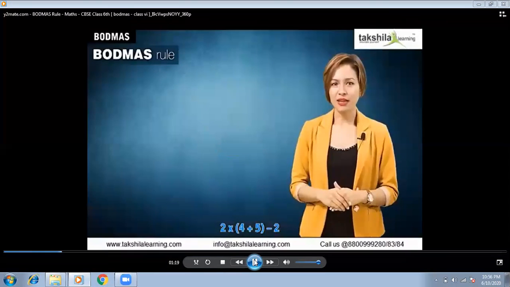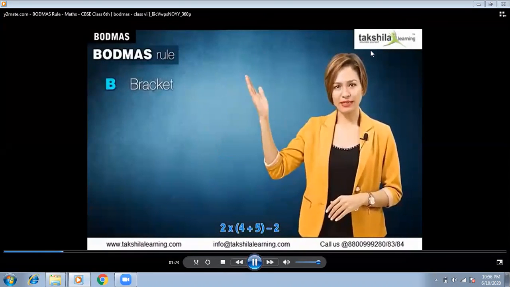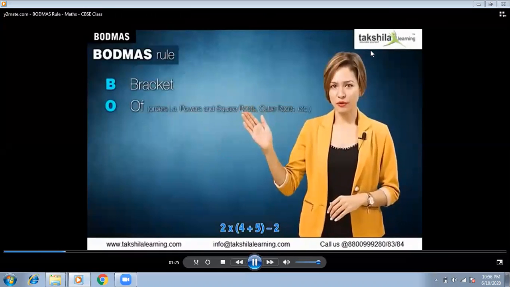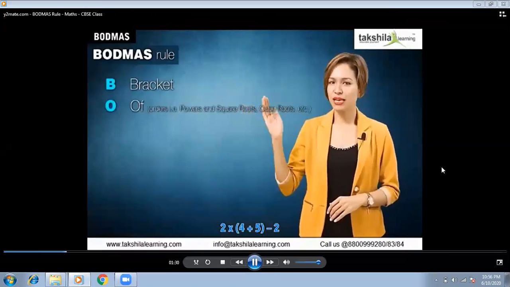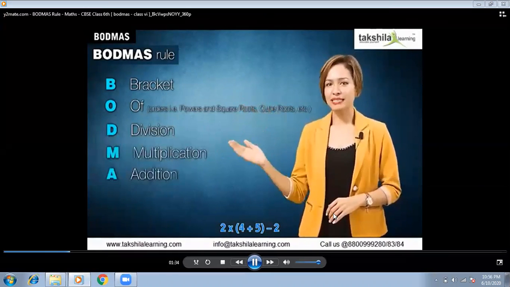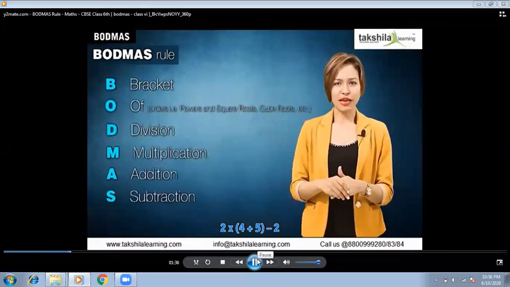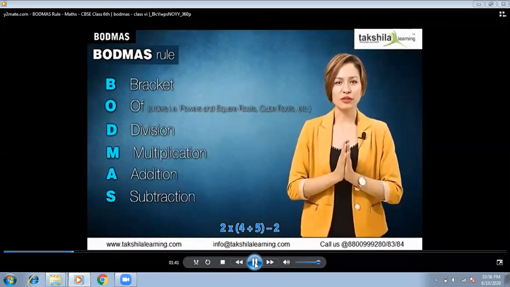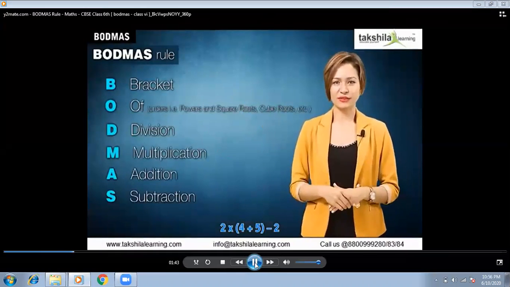BODMAS is nothing but an acronym for Bracket, Orders, that is powers and square roots, cube roots, etc., Division, Multiplication, Addition, and Subtraction. So now the question arises, how is the BODMAS rule going to help in solving an expression?